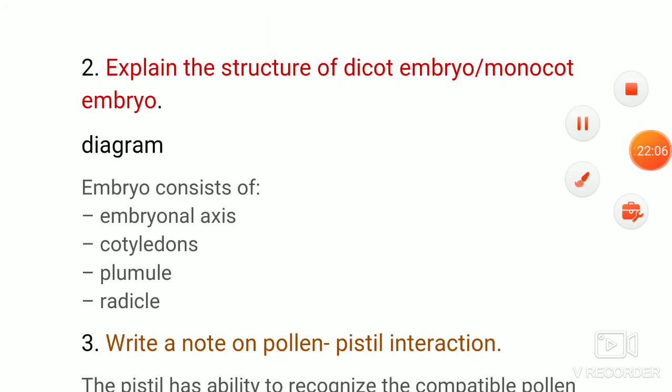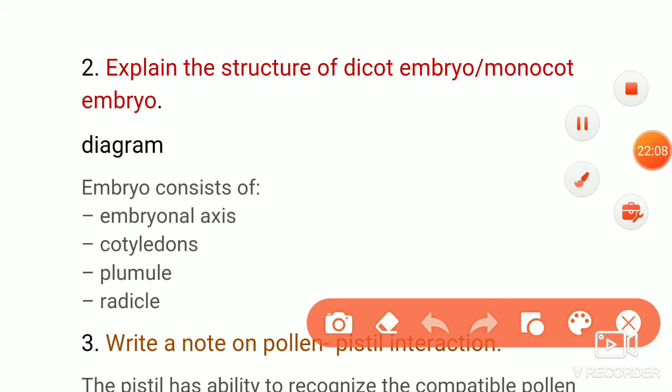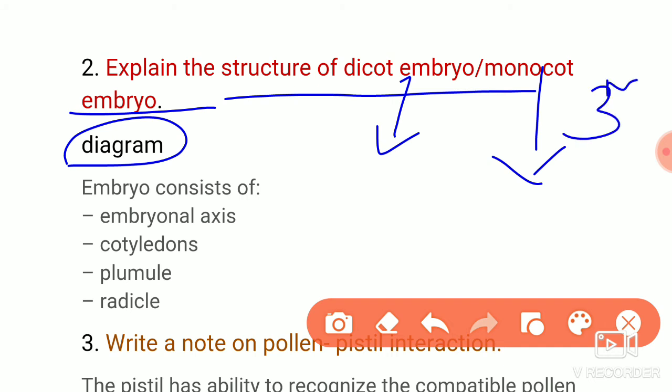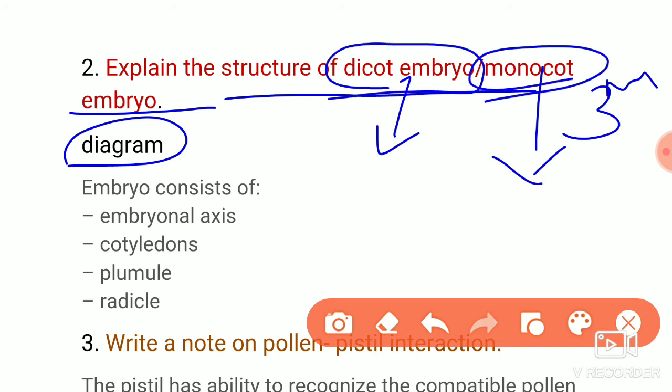Then the next is structure of dicot embryo and monocot embryo. Of course, a diagram has to be drawn for both. Dicot embryo has a separate diagram, monocot too, and each one will be a 3 marks question. Separately they will ask in separate questions. Dicot embryo, 3 marks question separate. Monocot embryo is also a separate 3 marks. First you have to draw the diagram. Dicot embryo needs a separate diagram, even monocot.